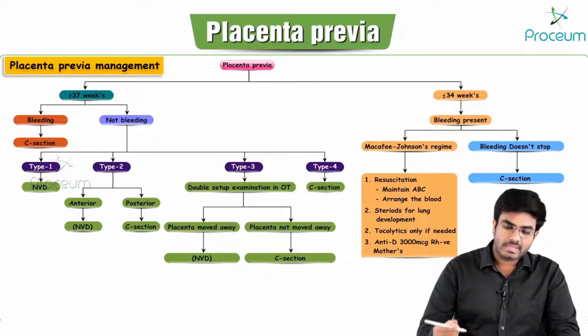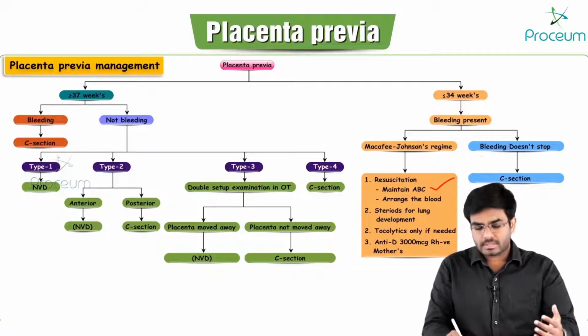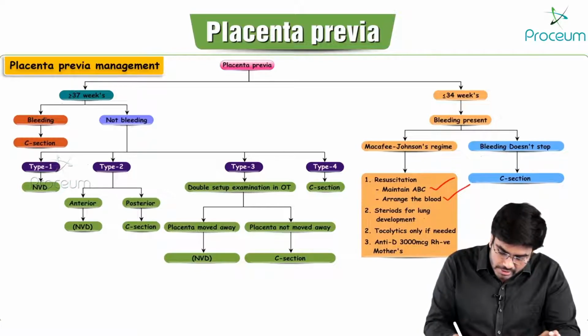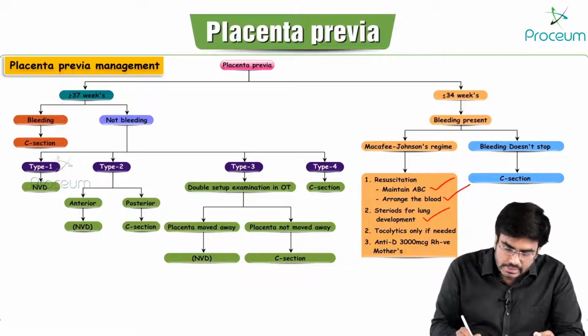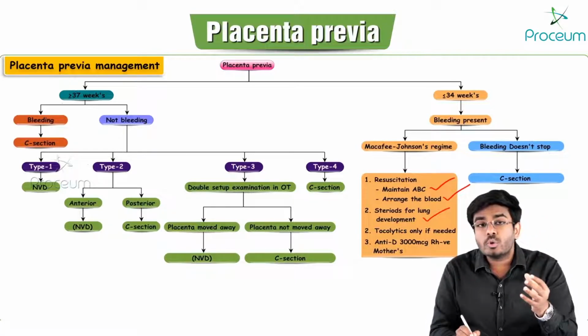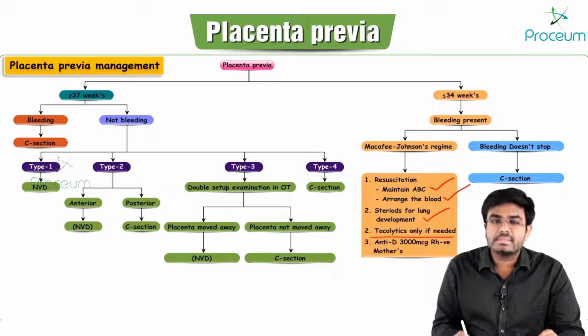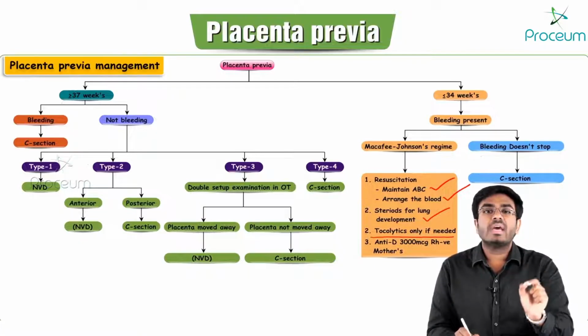What will I be doing in the conservative management? I will be maintaining the airway, breathing and circulation. I will be arranging the blood. I will be giving steroids to the mother for lung development in the fetus. If there are any premature contractions, then I will be using tocolytics. Tocolytics are only indicated if they are needed.